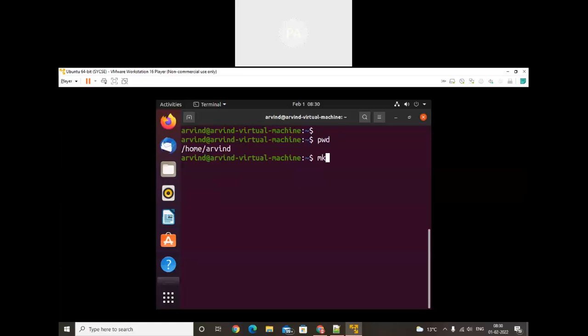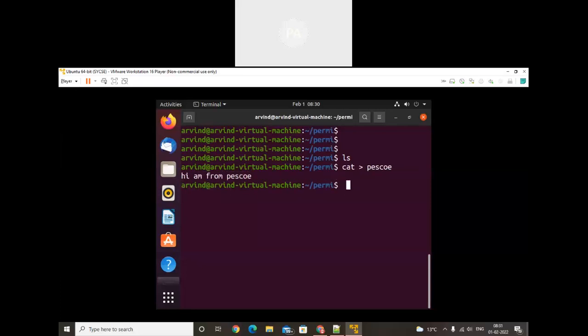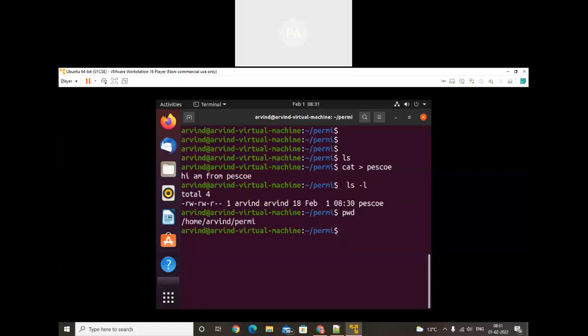Here I will create one more folder, ERM1. Inside this folder we don't have anything, so we will create one file. Let's check that the particular file is there. Now we will try to log in using the user sycsc. Okay, so before that we'll check the present working directory, home Arvind permission.